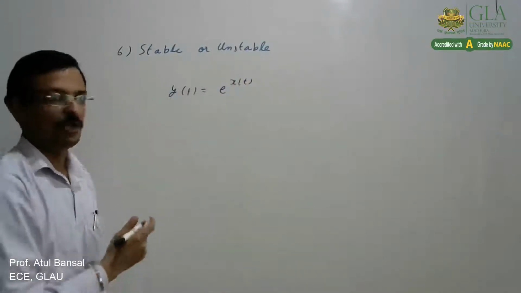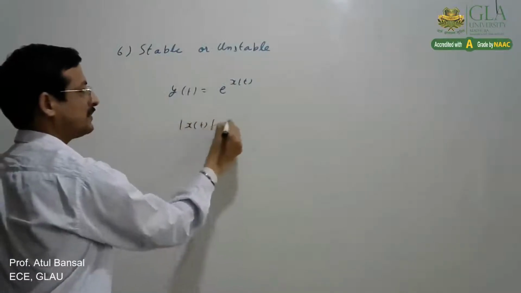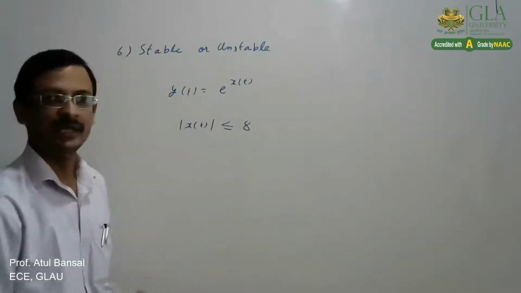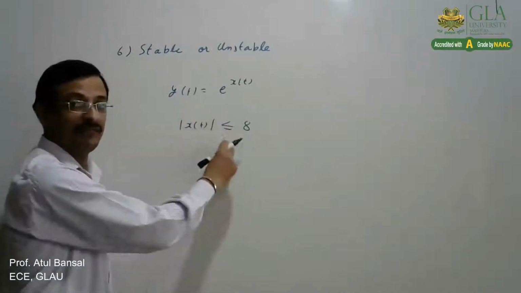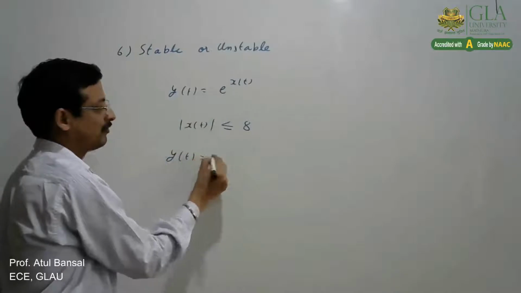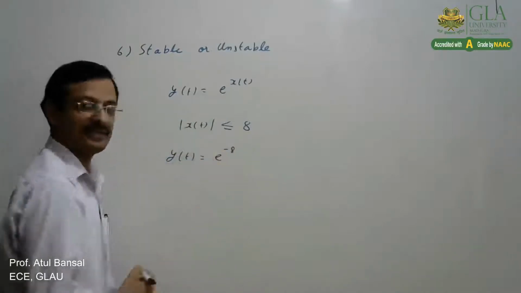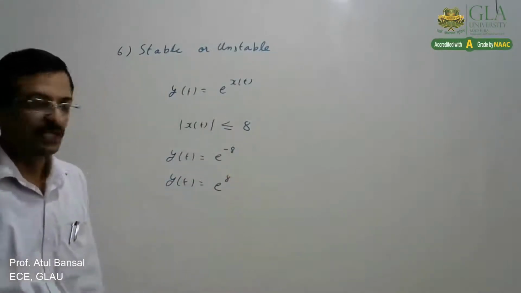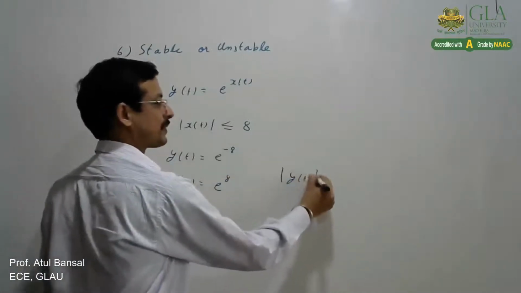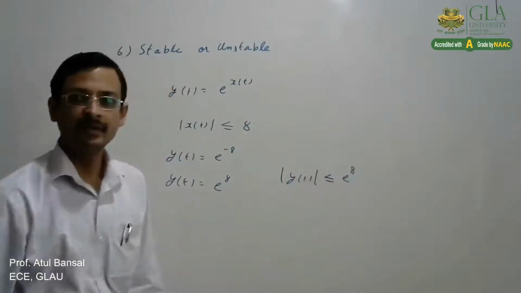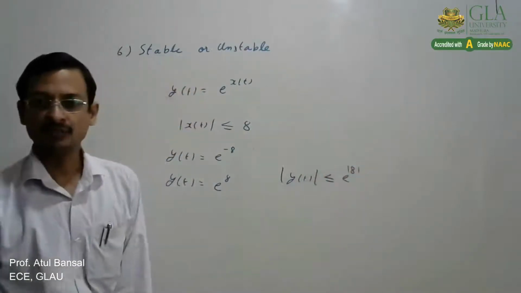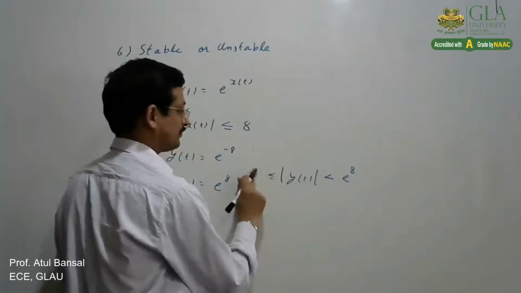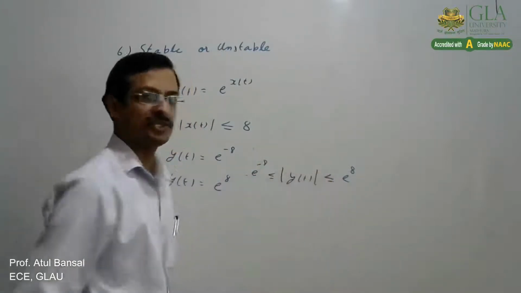Now the input which we apply has a magnitude of, say, A, that is, its maximum value will be plus A, minimum value will be minus A. Correspondingly, the minimum output value will be e raised to power minus A, and for the maximum value of x(t), the output would be e raised to power A. So we can say that the magnitude of y(t) would be between e raised to power minus A and e raised to power A. So it is bounded.